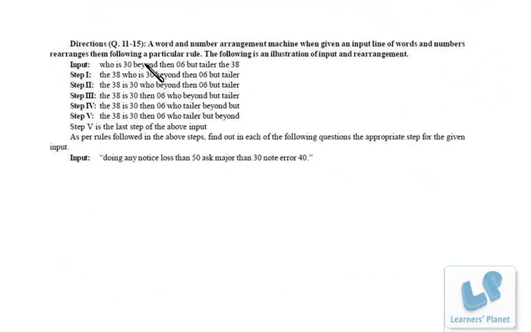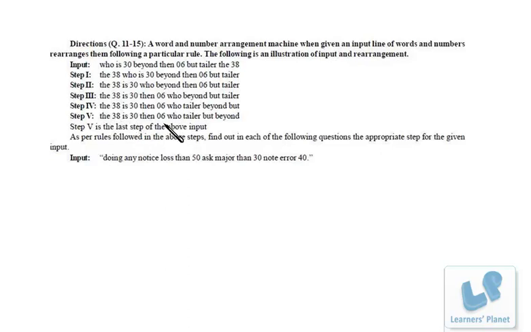Now see this, there are 5 questions in this set. First of all, we concentrate upon input, step 1 and output, right? There are 5 steps, and if we look at the 5th step, it's I, T, W, T, B and B. So there is no alphabetic arrangement involved over here, right, initially. After that, we can see 38, 30 and 6.